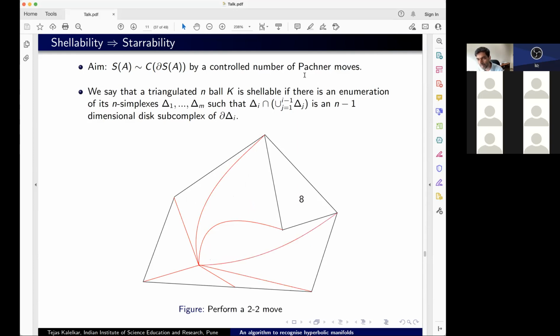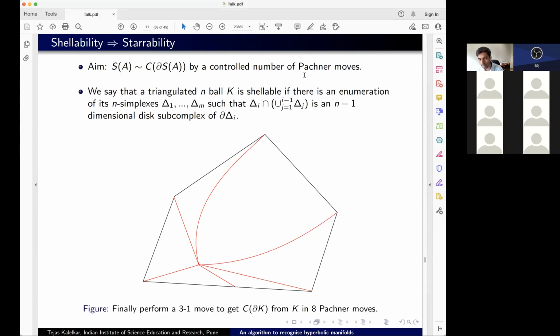So basically it gives me a step-by-step process where I can go from the given triangulation of the ball to the cone over its boundary. And the number of such Pachner moves needed is just the number of simplexes in SA, the original triangulation. So this gives me a way to go in a controlled way from SA to the cone over its boundary.